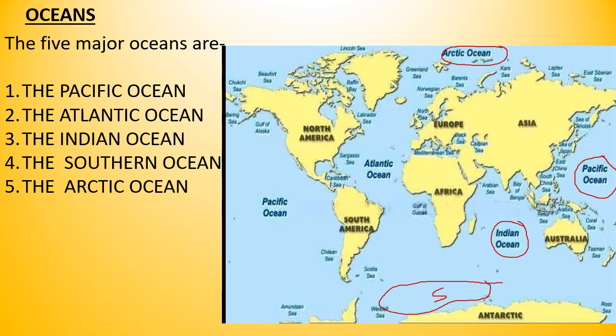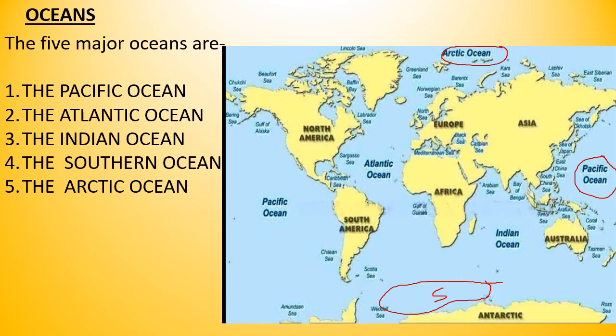Number 3 is Indian Ocean. You should know that this ocean got its name from a country, and the name of the country is India. It was named Indian Ocean after India. This Indian Ocean is surrounded by Africa, Asia and Australia. Number 4 is Southern Ocean.